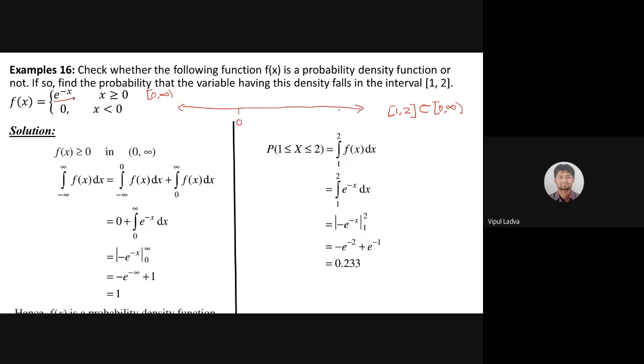Suppose this is 0 and this end is infinite and this is minus infinite, and 1 is something around here, 2 is something around here. Suppose just randomly. Don't worry, because my scale is not proper right now. This is my interested interval right now, and we have a definition for this interval.